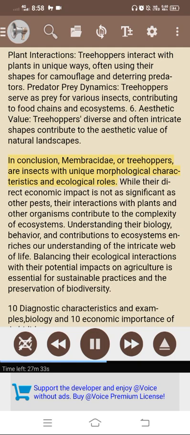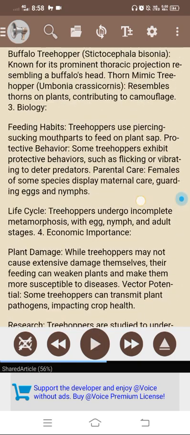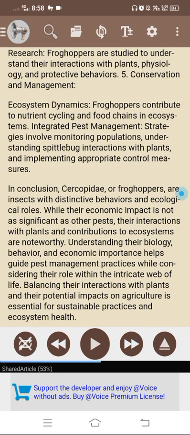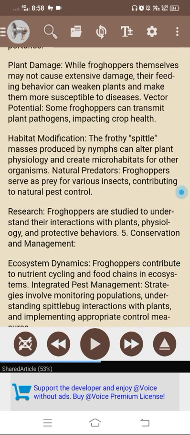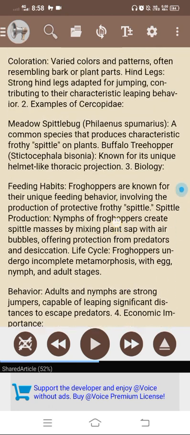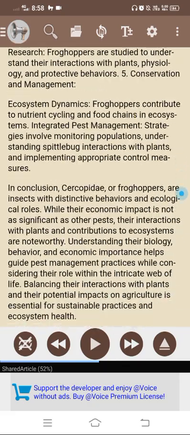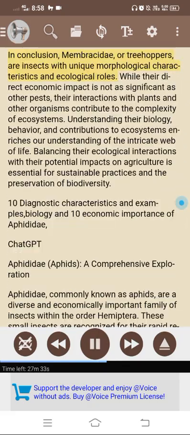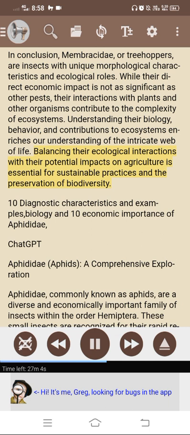In conclusion, Membracidae, or treehoppers, are insects with unique morphological characteristics and ecological roles. While their direct economic impact is not as significant as other pests, their interactions with plants and other organisms contribute to the complexity of ecosystems. Understanding their biology, behavior, and contributions to ecosystems enriches our understanding of the intricate web of life. Balancing their ecological interactions with their potential impacts on agriculture is essential for sustainable practices and the preservation of biodiversity.